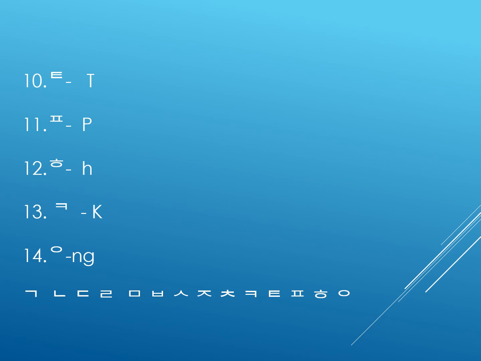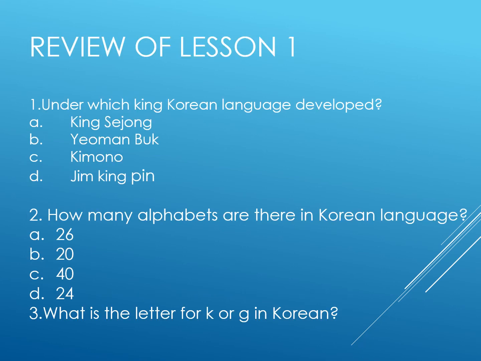Just pronounce one more time all the 14 consonants. Ka or ga, na, da or ta, la or ra, ma, pa, sa, ja, cha, kha, tha, pha, ha, ing.